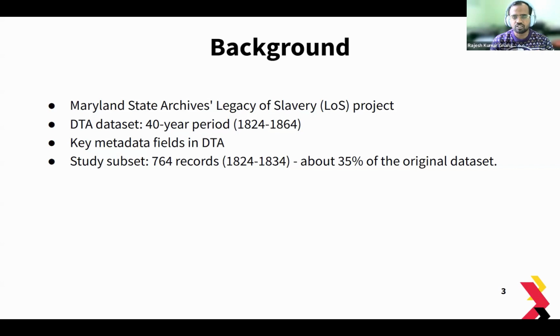The transcribed data set that we're using has several metadata fields, such as the slave owners' names, the county it was placed in, the advertisement date, and several other attributes of the enslaved individuals, such as what skills were preferred or asked for in the advertisements. And as I said, we're just using about 35% of the original data set, which is about 700 plus records.